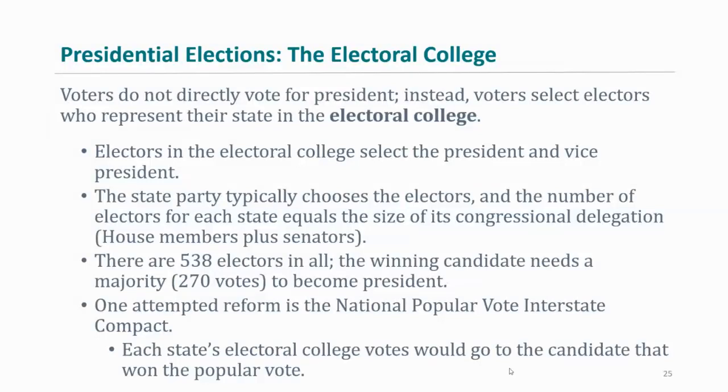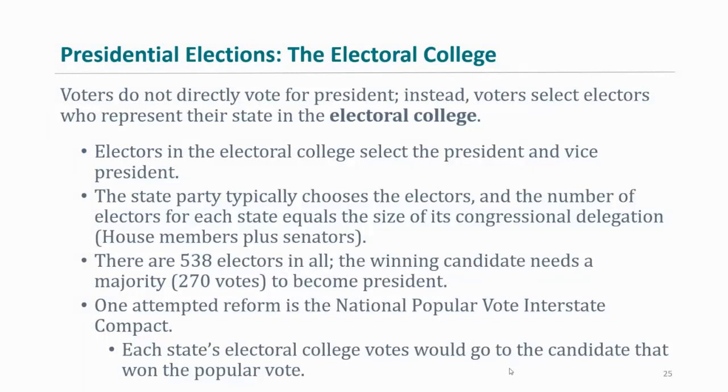And it is true that the number of electors is going to coincide with the congressional delegation, House members plus senators, right? Because Texas is the second most populated, and of course let's go back to what we talked about in chapter 2, right? Texas has so many House members because they're the second most populated state. The House delegation is dependent on population, and then all the states get 2 senators regardless of population. So this is why Texas has the second highest congressional delegation in the entire country, second only to California, because Texas is the second highest populated state, and so that's why there's going to be a lot of electors at the state level.